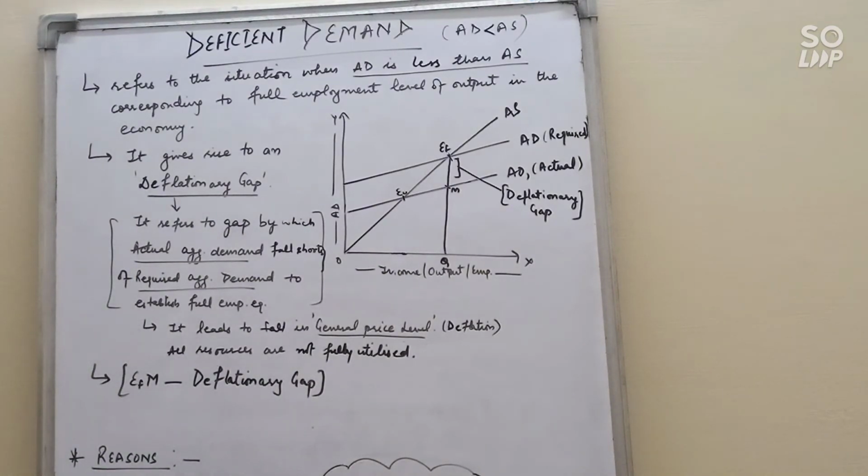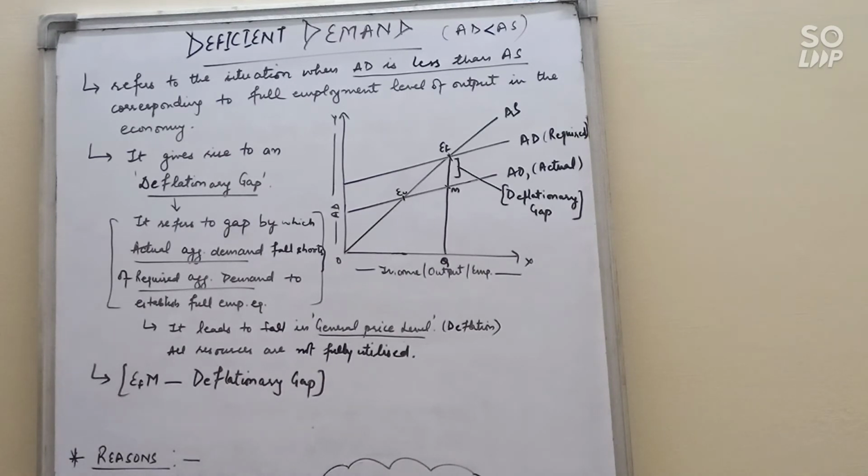So actual aggregate demand is less than the required aggregate demand. So it leads to a fall in the general price level, meaning deflation. Why? Because all the resources are not fully utilized in the economy. So we are not at full employment equilibrium.